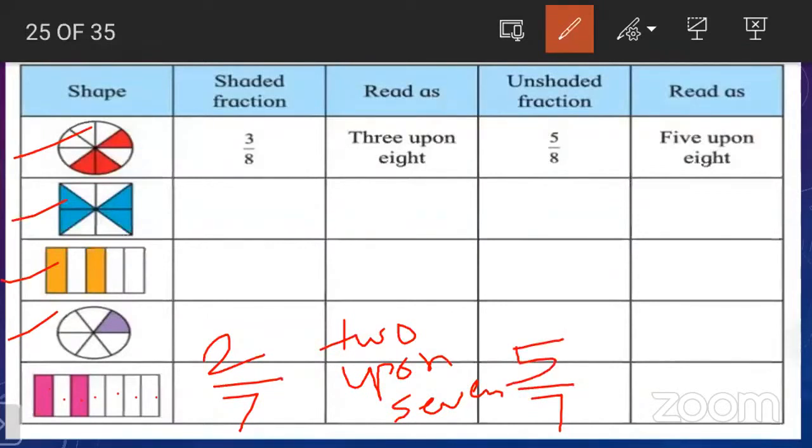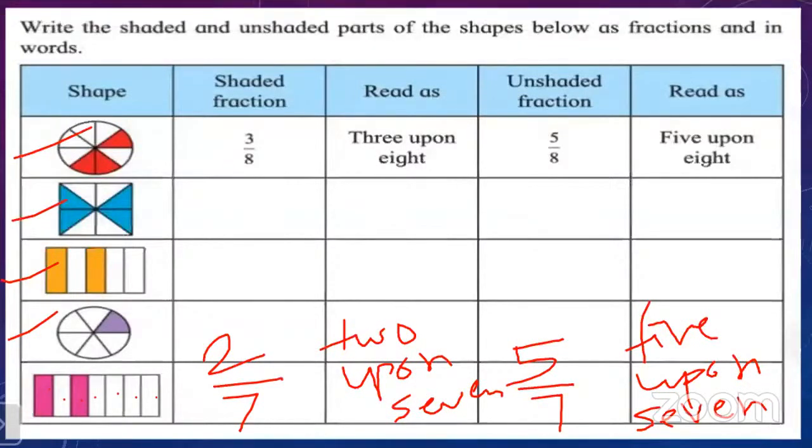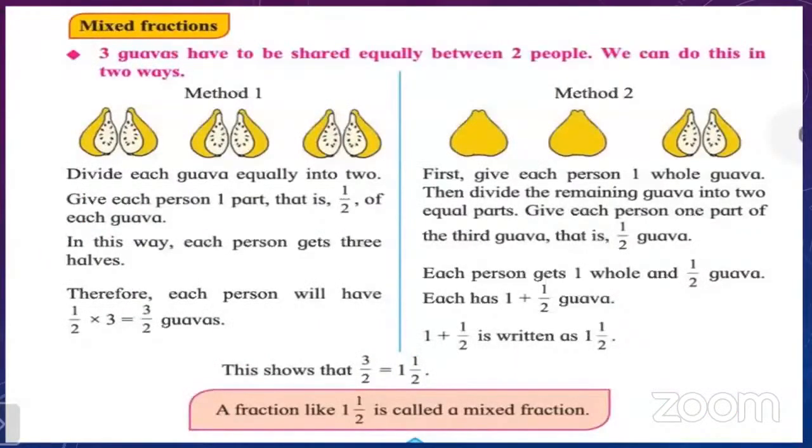So how to read it? 5 upon 7. Very good. Correct. Now look at the next example. What is given here? Mixed fraction.